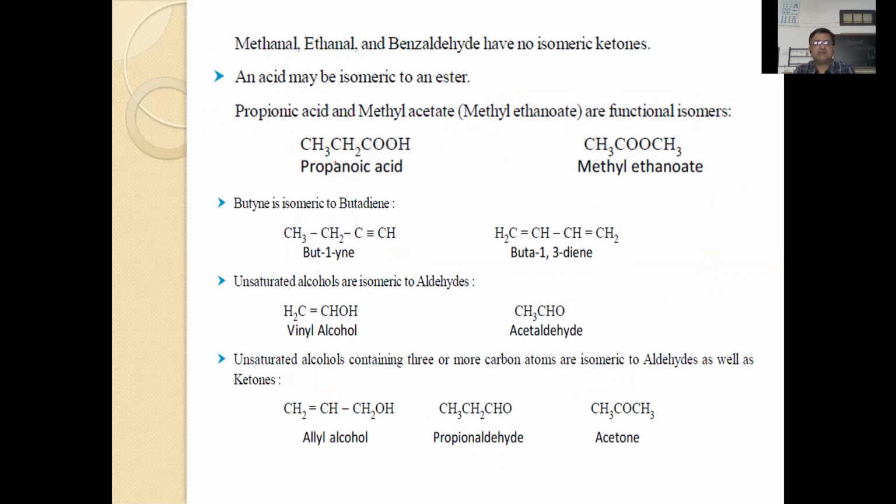So propionic acid and methyl ethanoate. Even if you take methyl formate and acetic acid, they look the same, but the functional groups are different. This is a carboxylic acid, COOH. COOCH3 is called the ester function. So these two are functional isomers. Methyl acetate, methyl ethanoate.